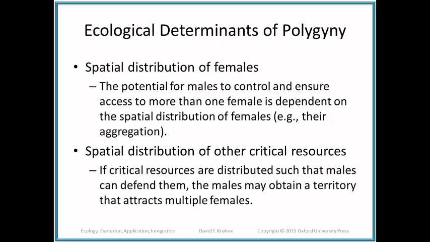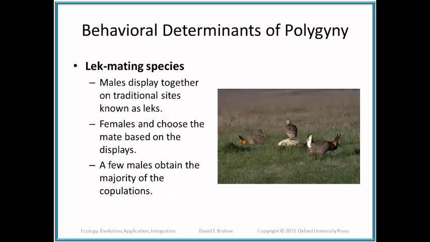The other would be spatial distribution of other critical resources. That is, if critical resources are distributed such that males can defend them, then the males may obtain a territory that attracts multiple females. We'll talk about territoriality later on.